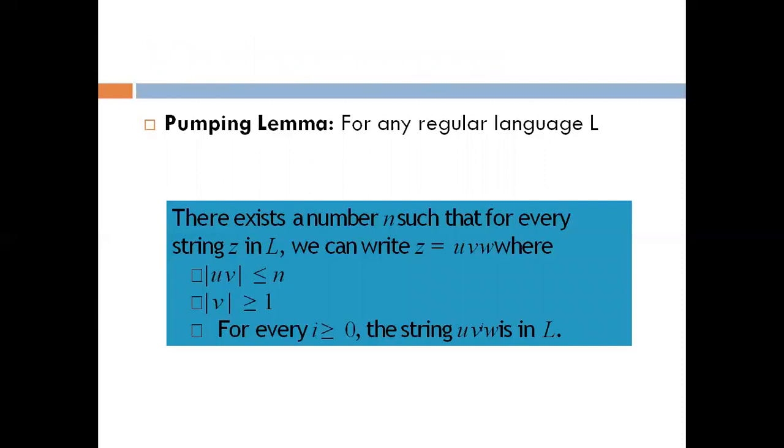For a regular language L, pumping lemma says that there exists a number n such that for every string z in L, we can write z is equal to uvw, or xyz, whatever variables you take, where the length of uv should be less than or equal to n and the length of v should be greater than or equal to 1.